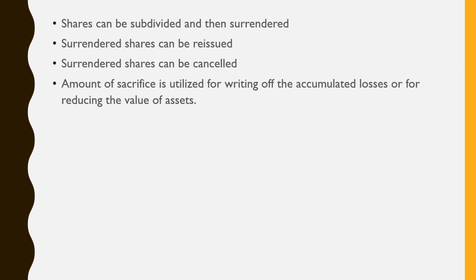Which amount of sacrifice? The amount of sacrifice on these cancelled shares will be utilized for writing off the accumulated losses or for reducing the value of assets. These amounts will be shown on the credit side of the capital reduction account, and on the debit side you are going to write off the accumulated losses, or you can reduce the overvalued part of the tangible assets.